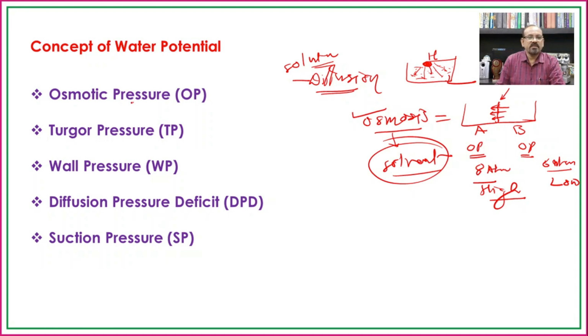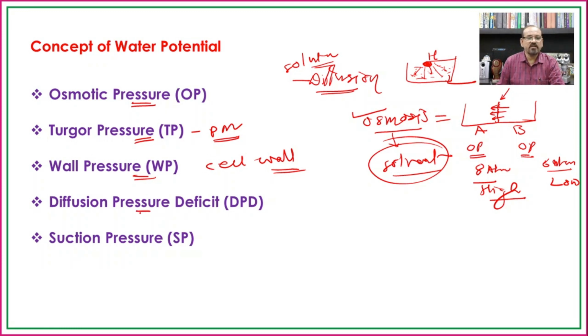Later on, we have seen the osmotic pressure, the pressure which is created by the solids dissolved in it, that is known as the osmotic pressure. The pressure which is created by the plasma membrane is known as the turgor pressure, and the pressure which is created by the cell wall is known as the wall pressure.